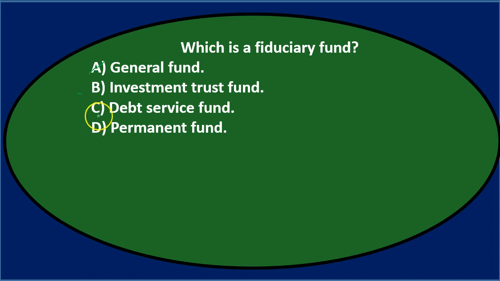Of those three, it's actually going to be the investment trust fund. Anytime you see something like held in trust, we're thinking it's going to be a fiduciary type responsibility where we're acting as an agent in some way, holding on to it in trust. The debt service fund and the permanent fund are two types of governmental funds, the largest category of funds. So final answer is going to be B.